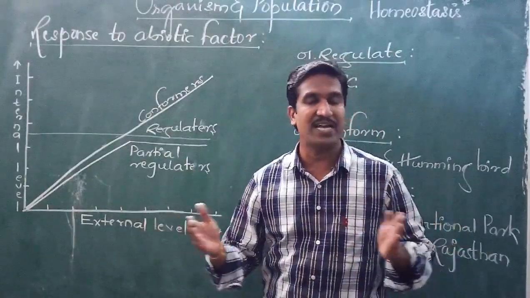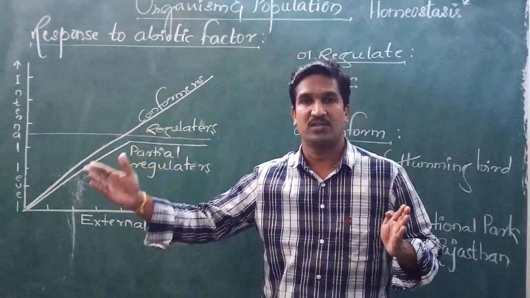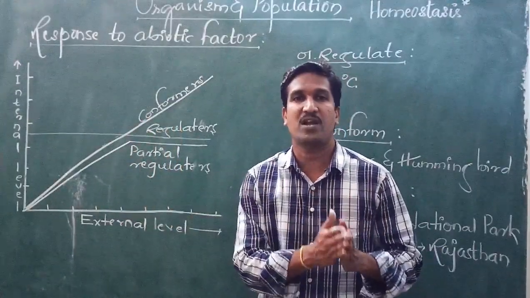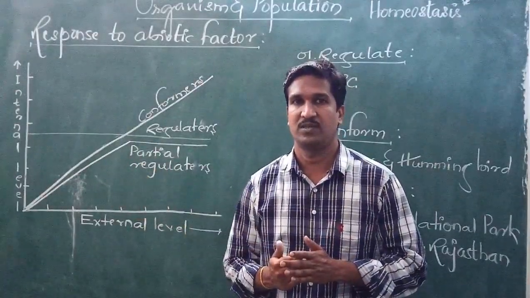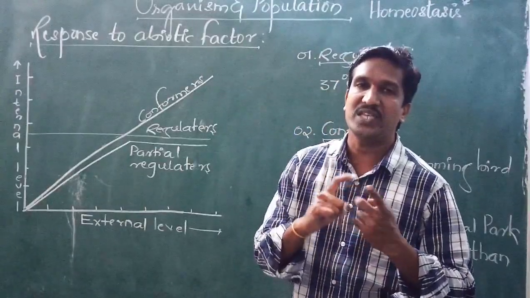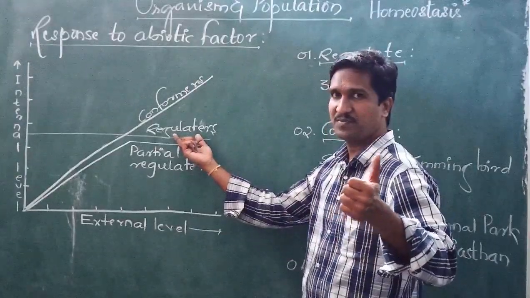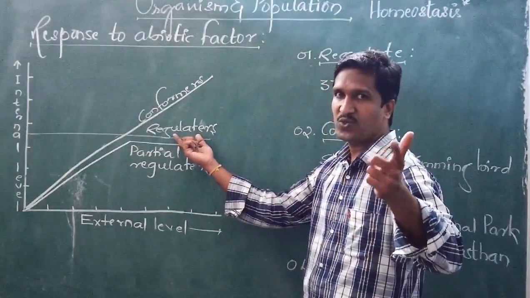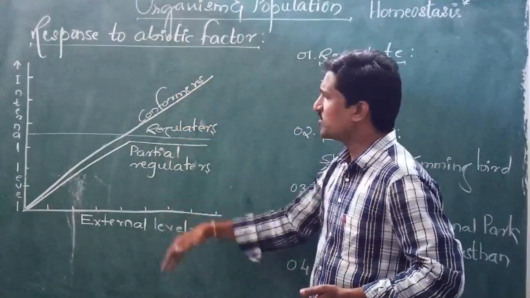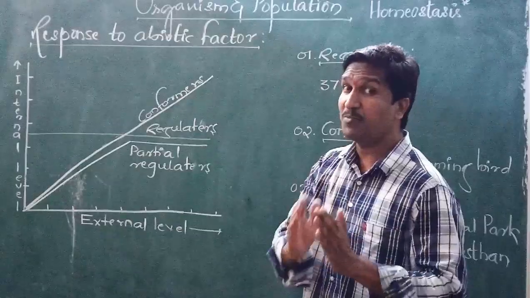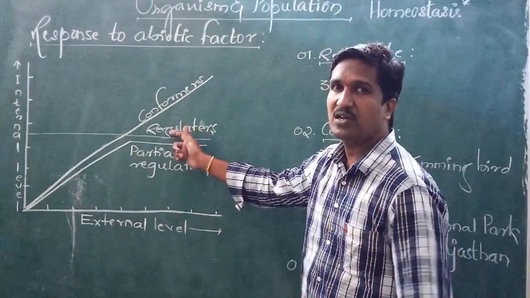Because in the animal kingdom, from phylum Protozoa to Echinodermata, and from class Chondrichthyes to class Mammals, only birds and mammals belong here. Then reptiles, amphibians, fishes, they are all conformers. Then invertebrates, they are all conformers. Means 99% of animals belong under the conformers, hardly 1% of organisms are regulators.